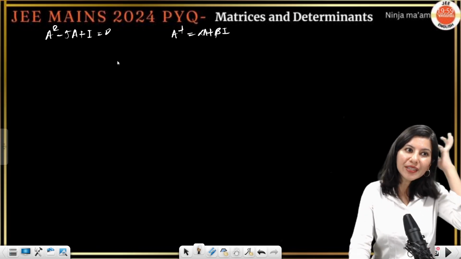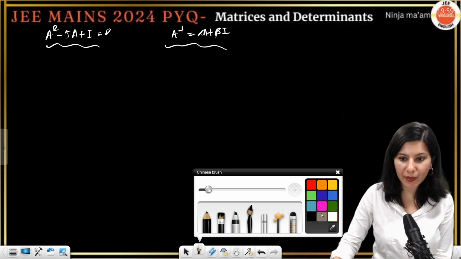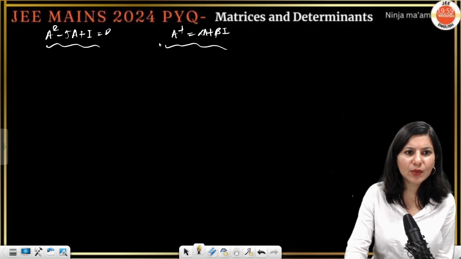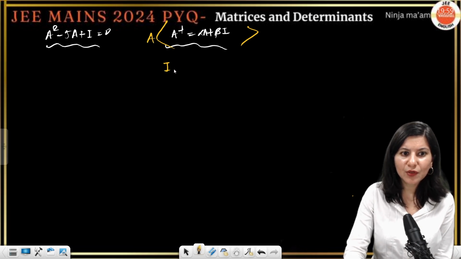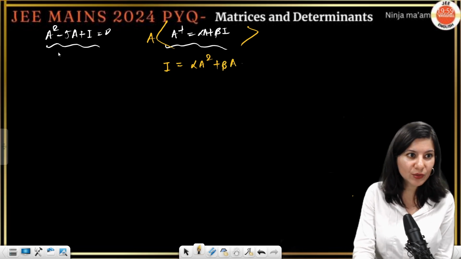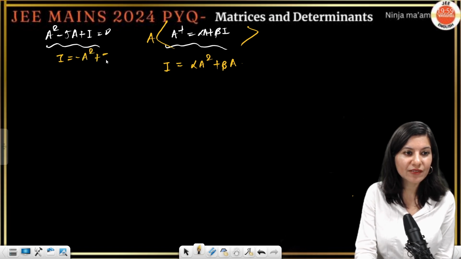So what we need to do is either take A inverse of this or multiply A into this and then compare. So let's do that. Anything will work. So multiply A in that. Okay, so that is going to give you I equals alpha A square plus beta A. So identity value you have to calculate. So I from here is minus A square plus 5I.